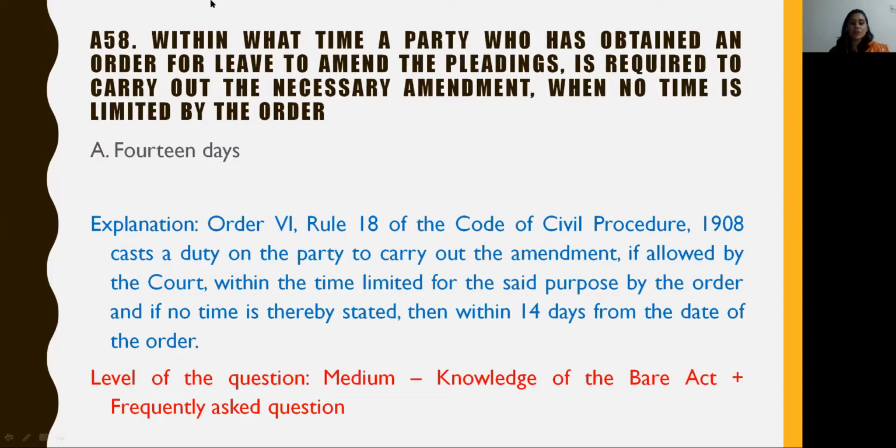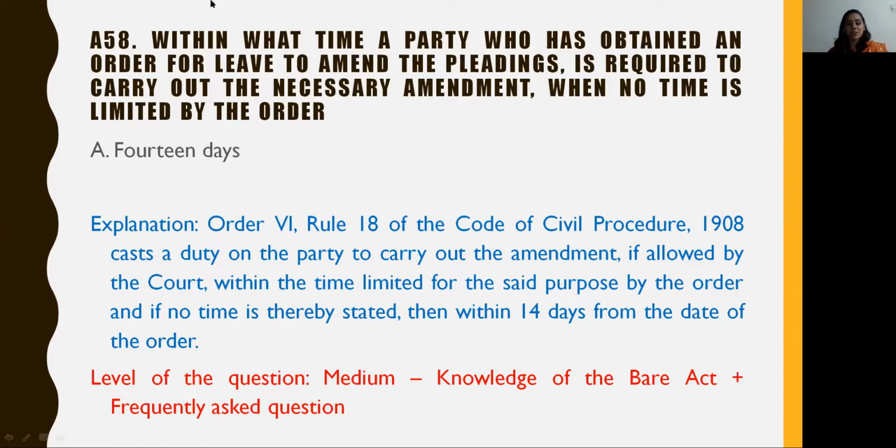The answer to this question is option A, that is 14 days. This answer is found in Order 6, Rule 18 of the Civil Procedure Code 1908, which casts a duty on the party to carry out amendment, if allowed by the court, within the time limited for the said purpose by the order, and if no time is thereby stated, then within 14 days from the date of the order.